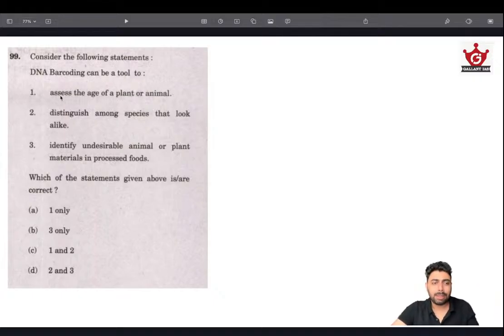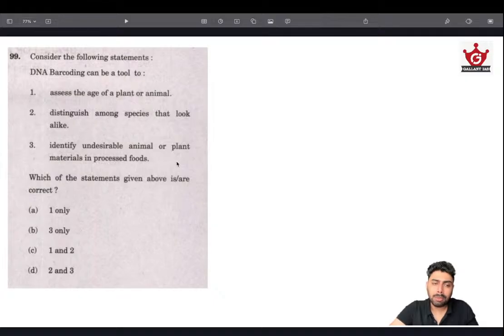So the first statement: assess the age of plant or animal. DNA barcoding seems like a possible thing. Okay, we might be able to assess the age of plant or animal, maybe. Distinguish among species that look alike. Oh, okay. Having the DNA of those species and barcoding them, we can do that. Okay, that seems very possible.